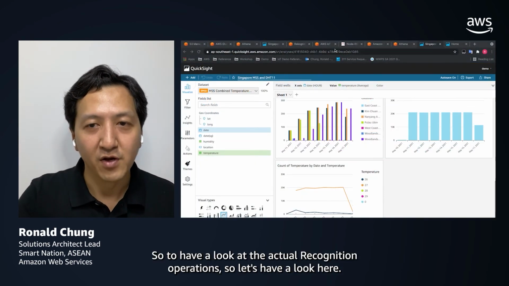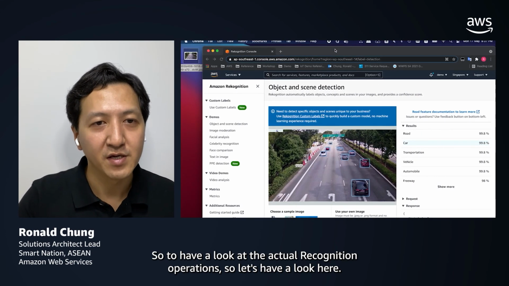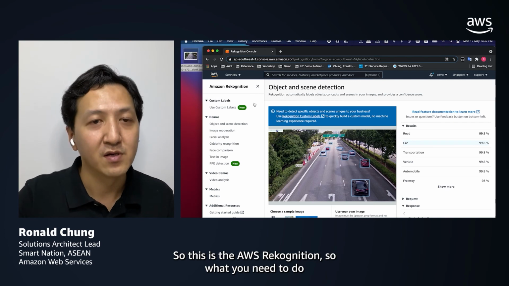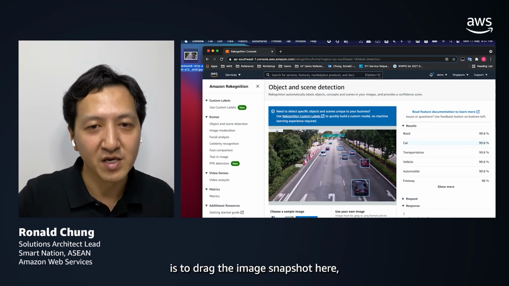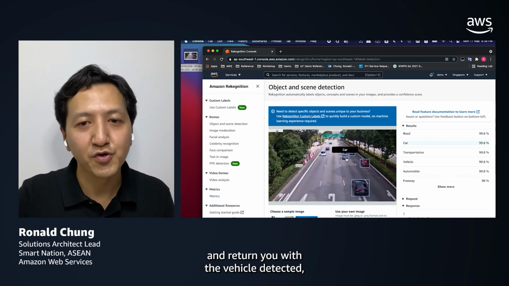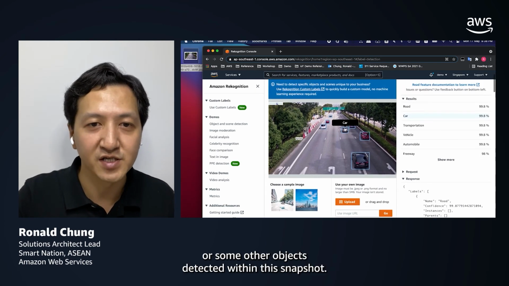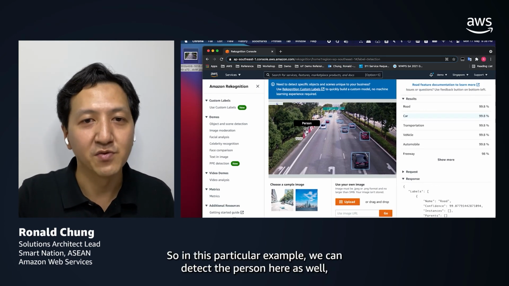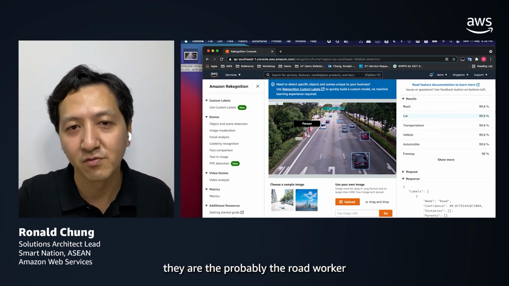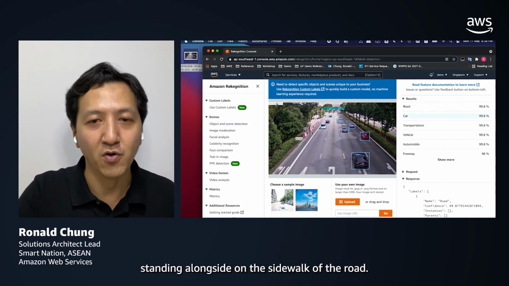So to have a look at the actual recognition operations, let's have a look here. So this is the AWS Rekognition. What you need to do is to drag the image snapshot here, and then it will analyze it and return the vehicles detected or some other objects detected within this snapshot. In this particular example, we can detect the person here as well. They are probably a road worker standing alongside on the sidewalk of the road.